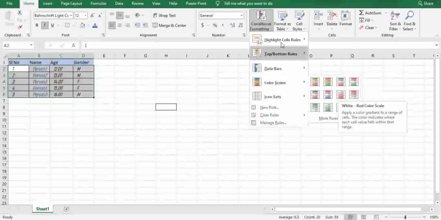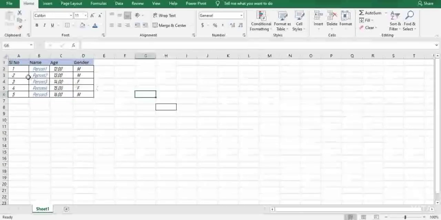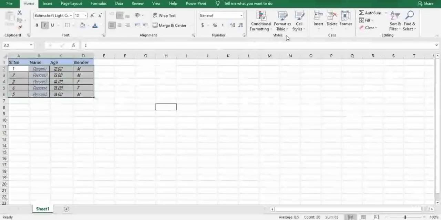Okay, and followed by highlight cells rules. If you want to add mathematical operations like cell rules, if you want to tabulate the data whether it is greater than or equal to, between two, we can make use of these conditional formatting options.